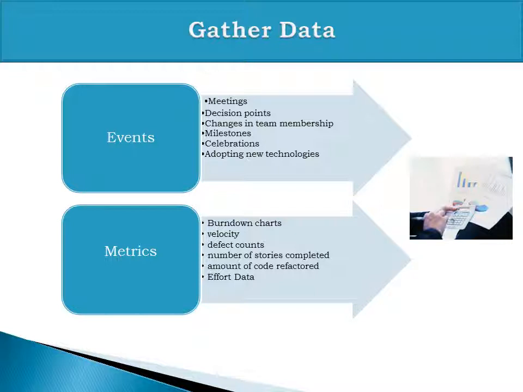So what kind of data do you need to gather? You need to gather data on events, the events which have happened in the retrospective duration, like meetings, decisions, changes in team membership, milestones achieved, celebrations, new technology selected. Whatever event has happened in the retrospective duration, the information or reminders about those events will help.